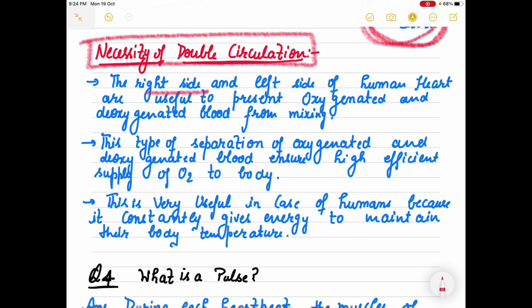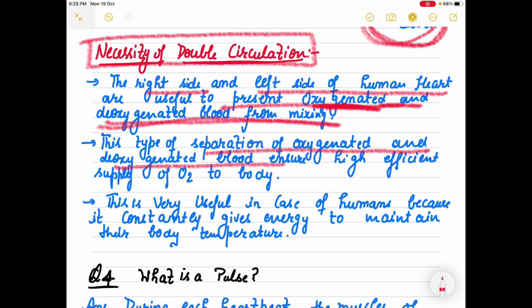See, right side and left side of human heart is totally different. It is very useful for us to keep the oxygenated and deoxygenated blood from mixing. So this type of separation of oxygenated and deoxygenated blood ensures that blood efficiently supplies the oxygen to the body, right?